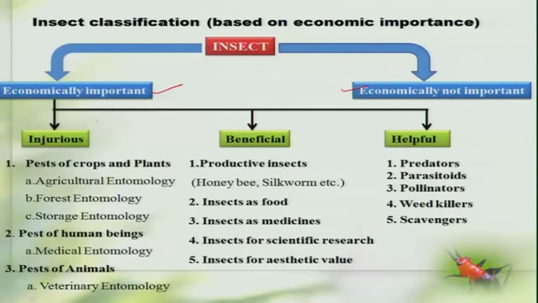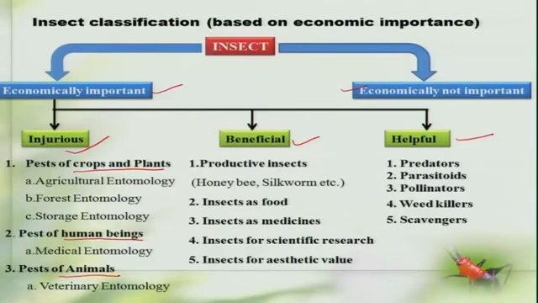Under the economically important group, the insects are broadly categorized as the injurious group, the beneficial group and the helpful group. The injurious group mainly includes those insects which cause certain physical and physiological damage to our crop plants or to human beings and animals.